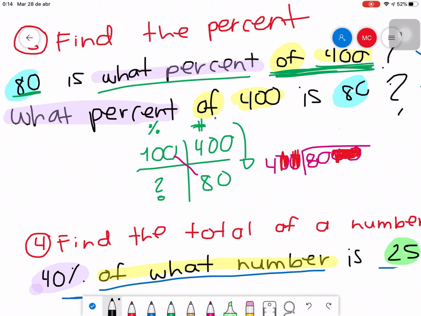How many times does 4 fit in 8? 2. And you are left with 0. You put down the other 0. How many times does 4 fit in 0? Well, 0. So then, 80 is what percent of 400? 20%.